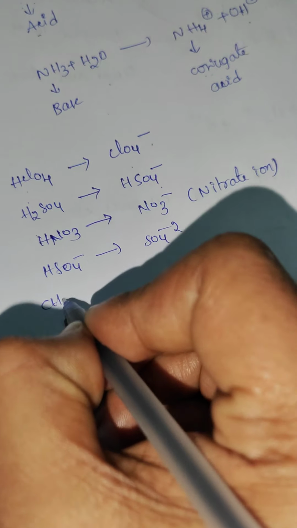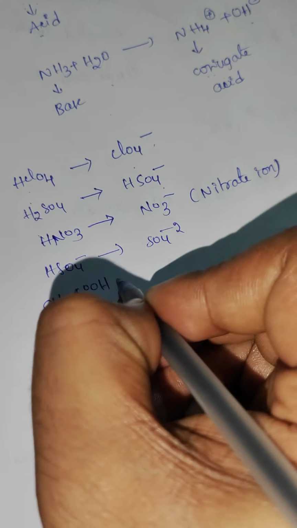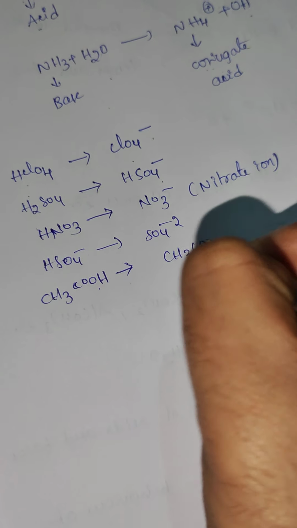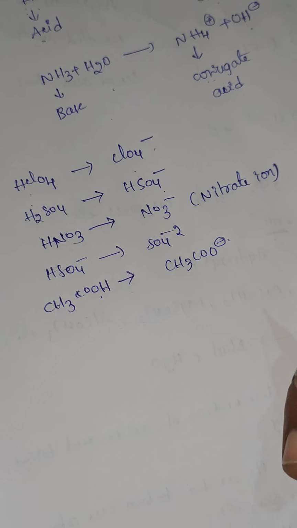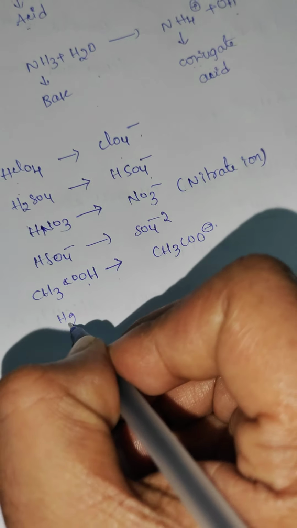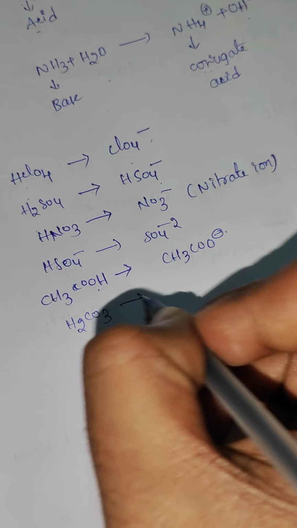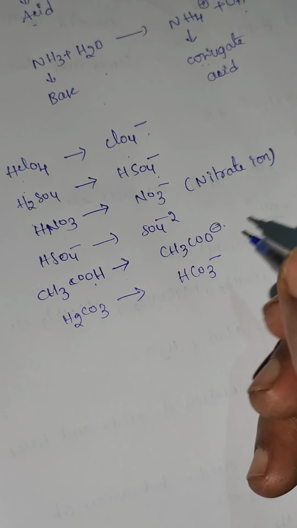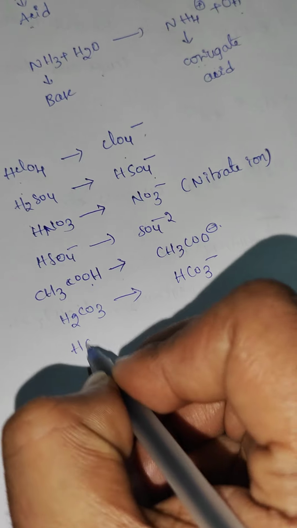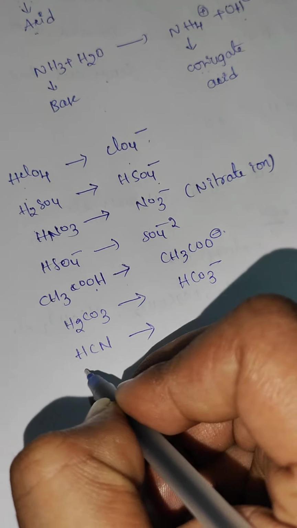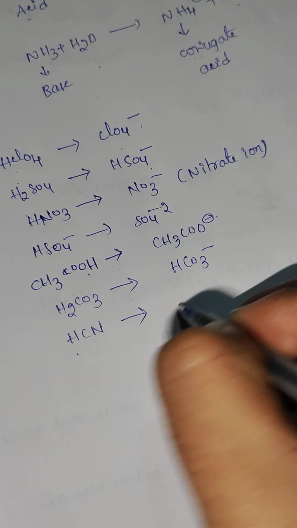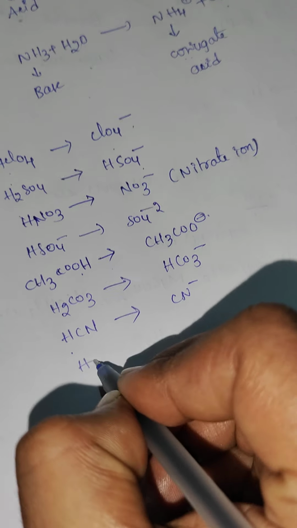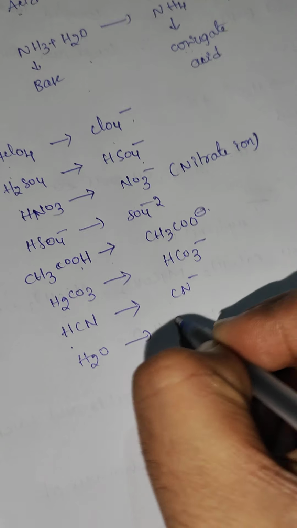Acetic acid: when you remove one proton you get the acetate ion, CH3COO-. H2CO3, carbonic acid: removing one H+ ion gives HCO3-. HCN, hydrogen cyanide: removing one proton gives its conjugate base. H2O, water, forms OH-.